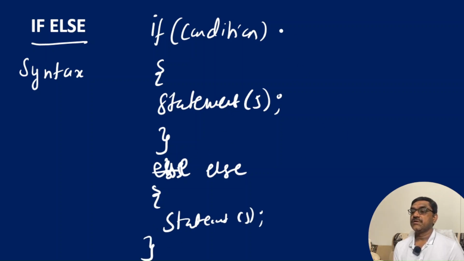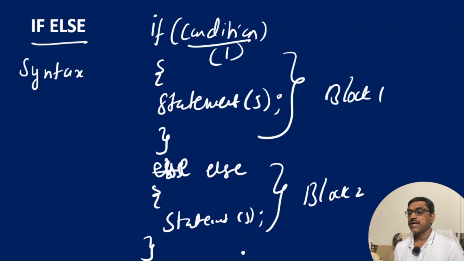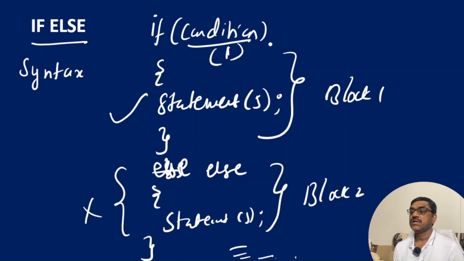Now, in this case, what happens? When the condition is true, go to this block 1. When the condition is false, go to this block 2. And as usual, you execute the remaining statements. When the condition is true, its value is 1, and these statements are executed and these statements are not executed. When the condition is false, sorry, these statements are not executed, and these statements are executed.